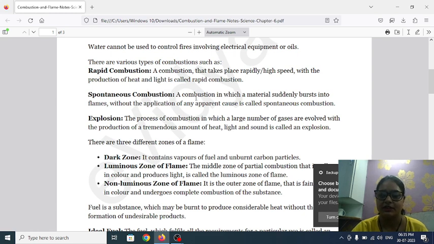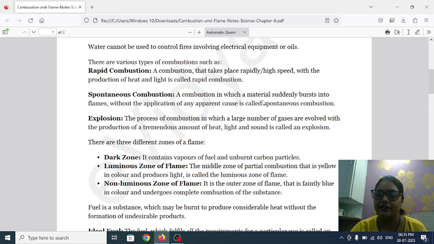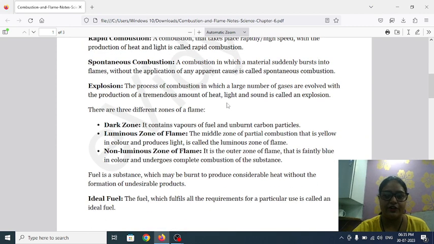Spontaneous combustion: a combustion in which the material suddenly bursts into flame without the application of any apparent cause is called spontaneous combustion. Like when the temperature gets high, due to friction and the sun's heat, the forest starts burning by itself. That means spontaneous combustion has occurred.